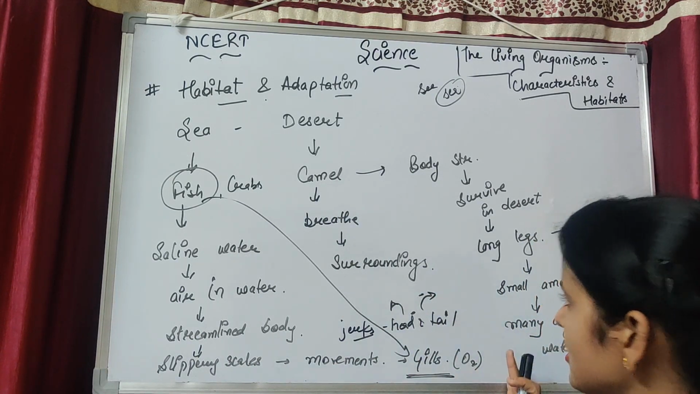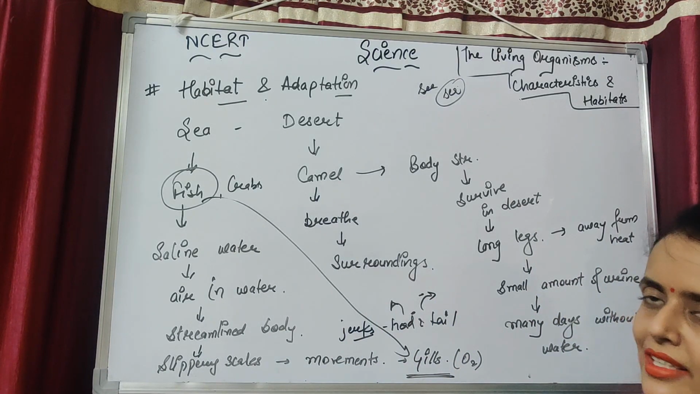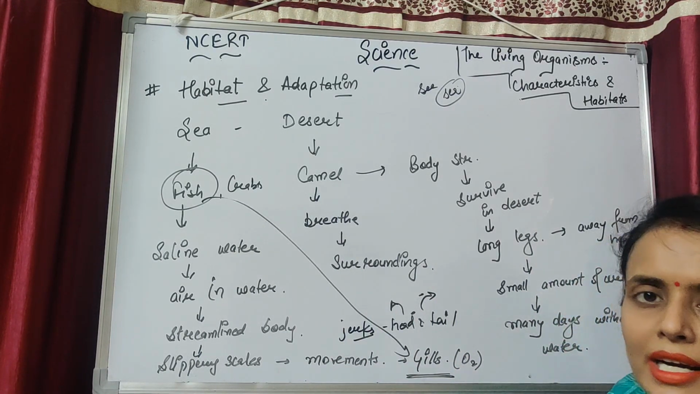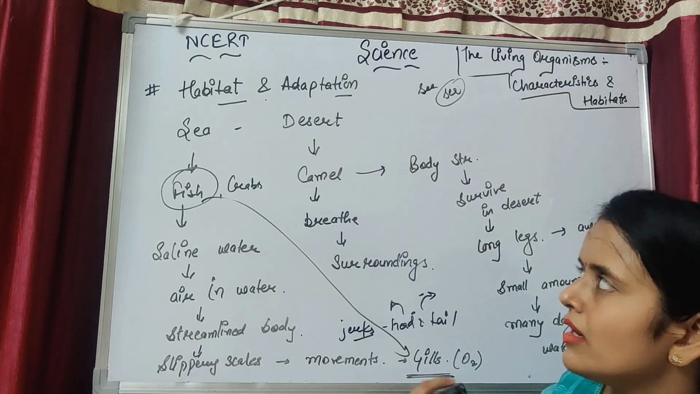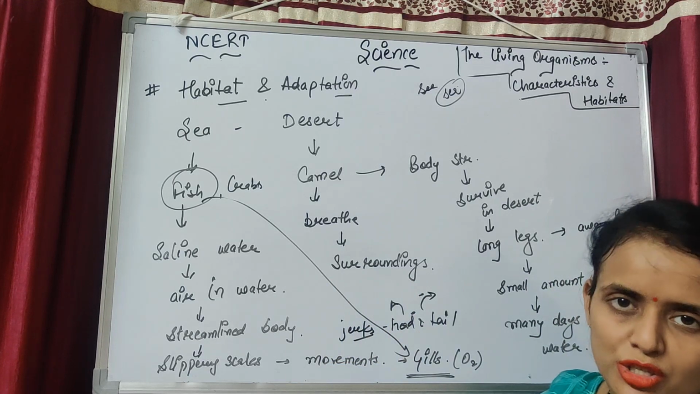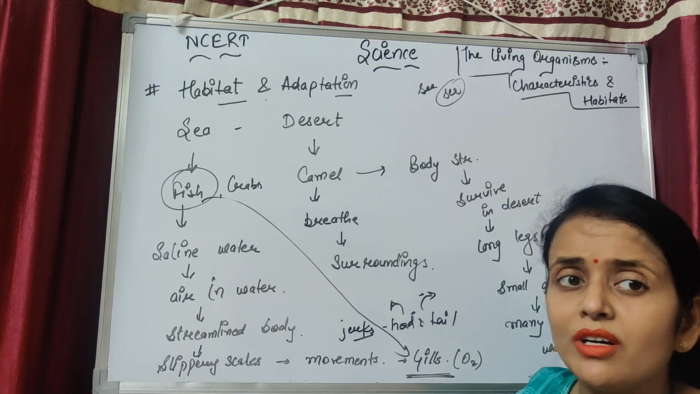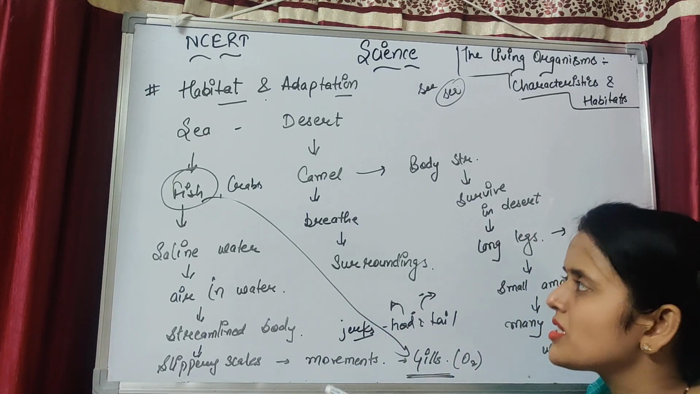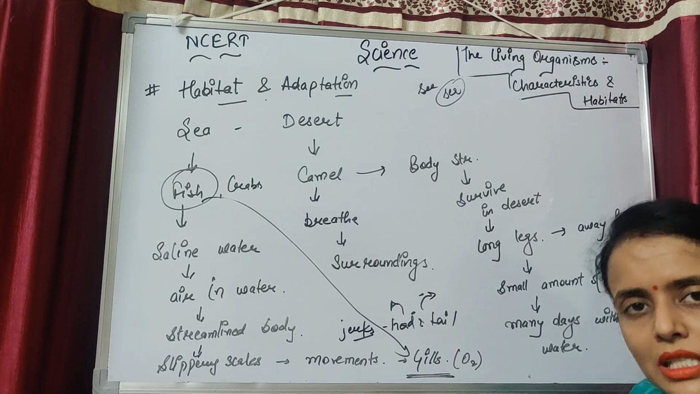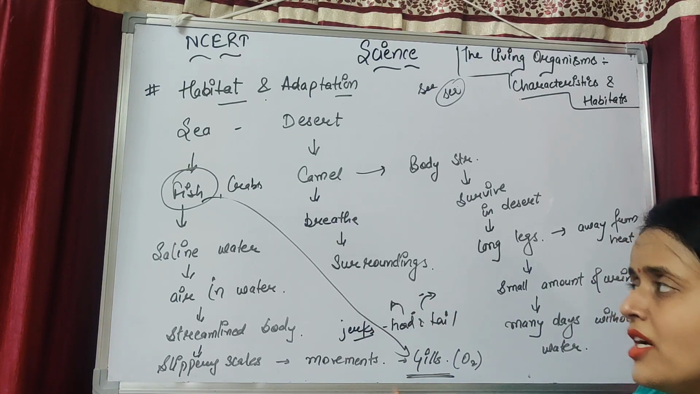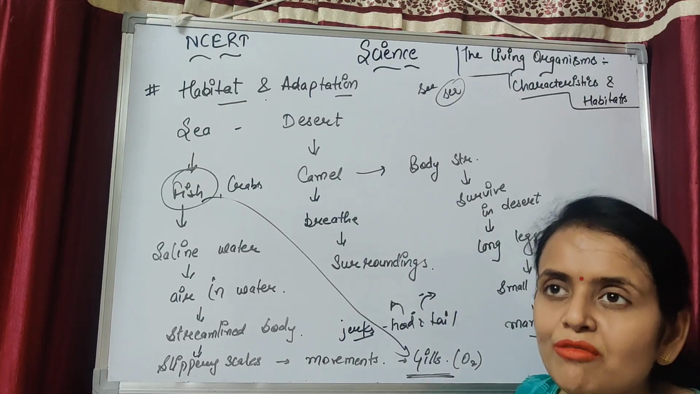I will tell you the proper definition of this. I am making this flow chart to understand the concept of habitat and adaptation, because now I am writing the definition of habitat and adaptation. If I wrote the definition first, you would be confused about what to write and what to learn. So firstly I am telling you the concept like this, so that you will learn easily. I am doing my best so that you remember all things very easily and for a long time.